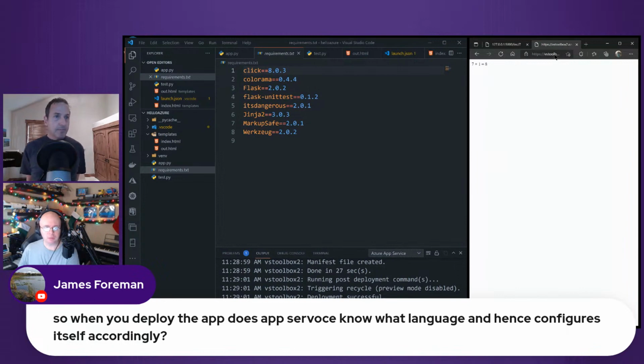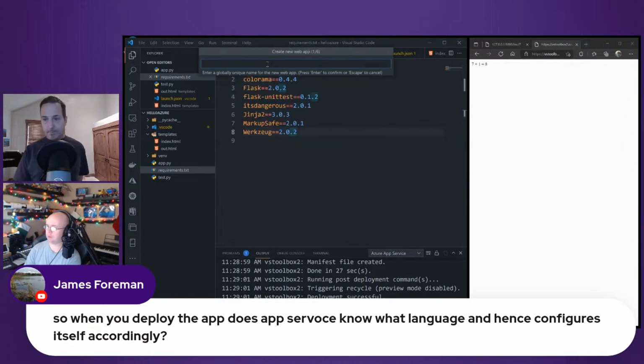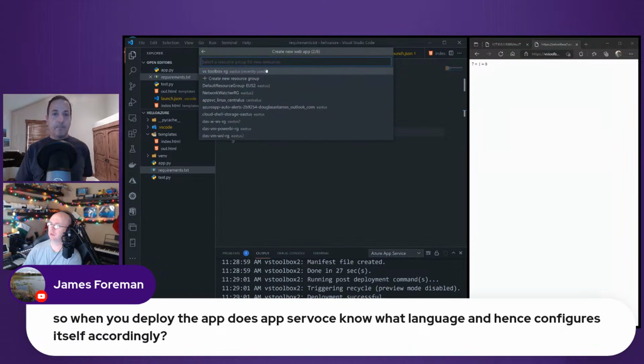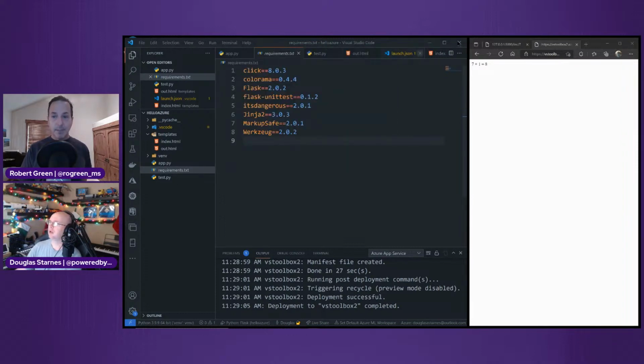Yeah, when you deploy the app service normally, as you saw here, when I told it to create the web app, and we'll just go through here, then it asks me to select a runtime stack. And that's when I had to select Python. So there's other languages, Java, Ruby. So there are a number of languages here that you can select. Yeah, good question. Thank you, James.